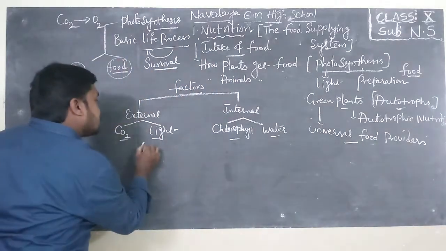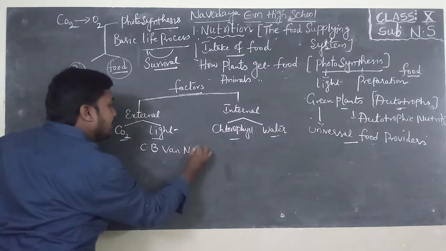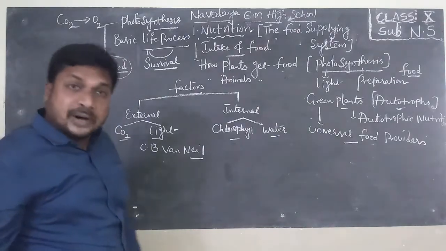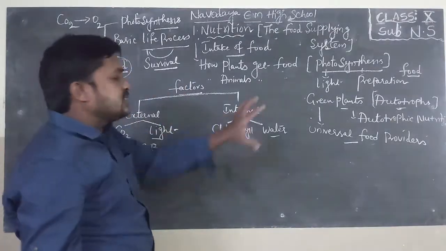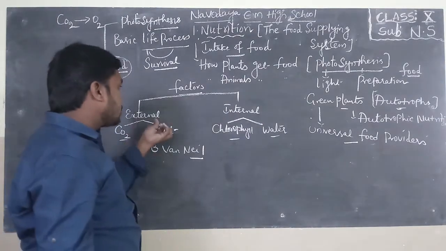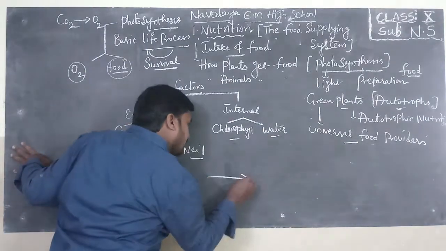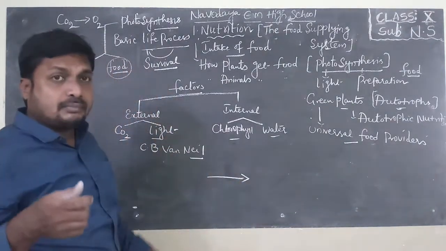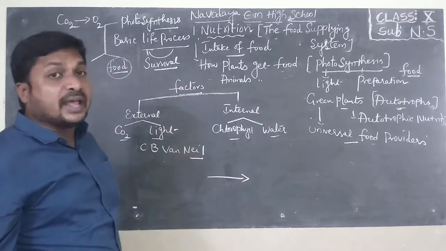Now a scientist called C.B. Van Niel discovered the four factors which are essential to green plants to perform photosynthesis. He explained the factors essential for photosynthesis with the help of an equation.